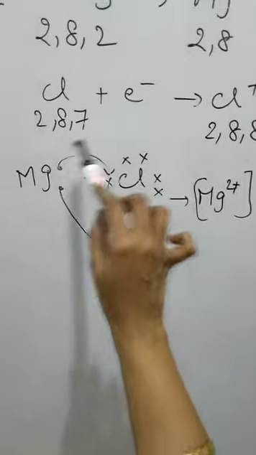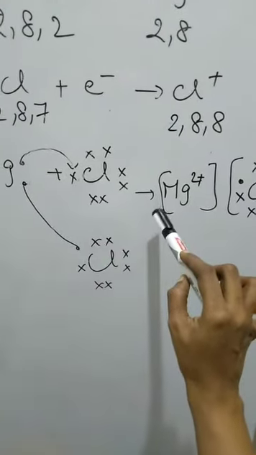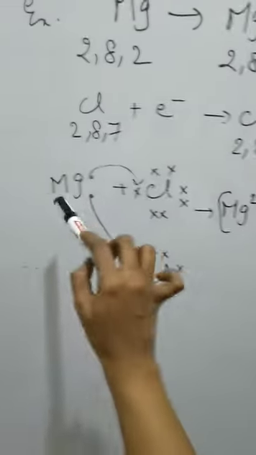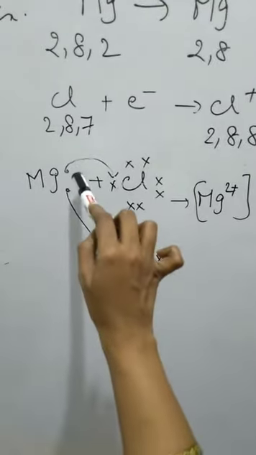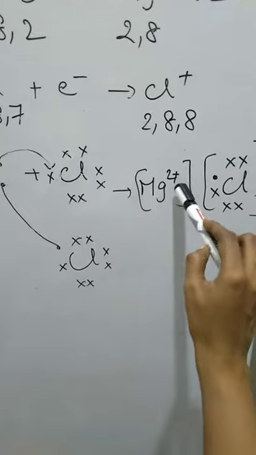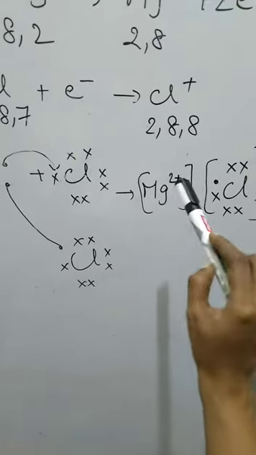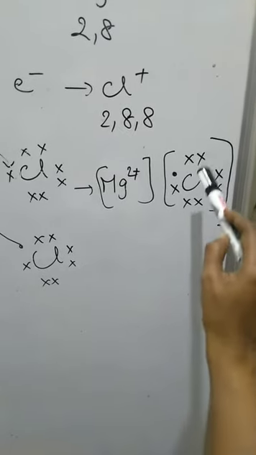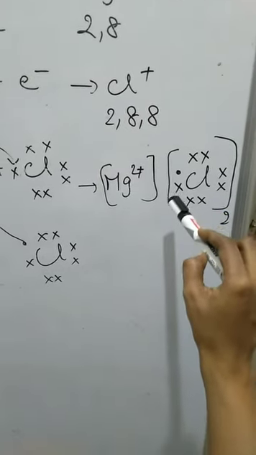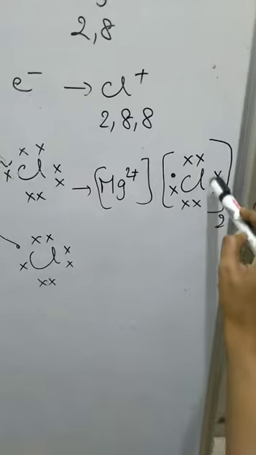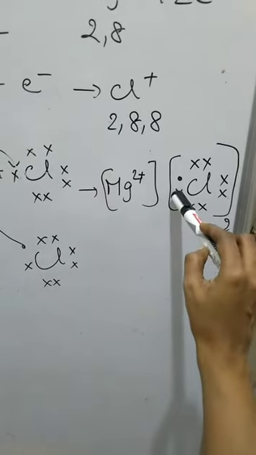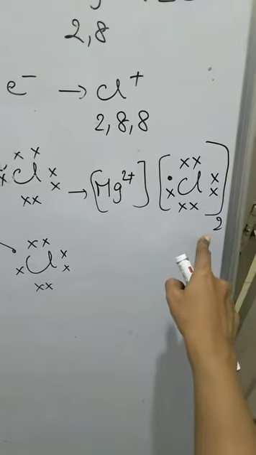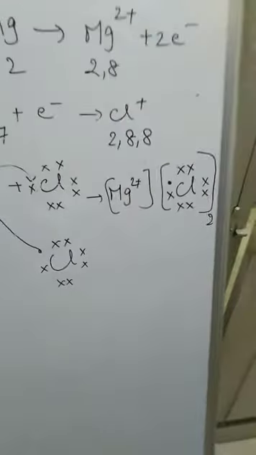So after the transfer of electrons, let us see the reaction. How? Bond is formed like this. Magnesium has become 2 plus. From single magnesium, 2 electrons are transferred. So it became 2 plus because it became 2 times positively charged. Then chlorine, how many chlorines are there? 2 chlorines. Each chlorine has got 1 electron extra. So 1, 2, 3, 4, 5, 6, 7. These are the previous electrons and this is the extra electron it has gained. How many chlorines we have taken? 2 chlorines. So this is MgCl2.